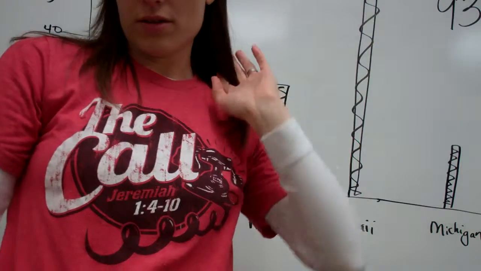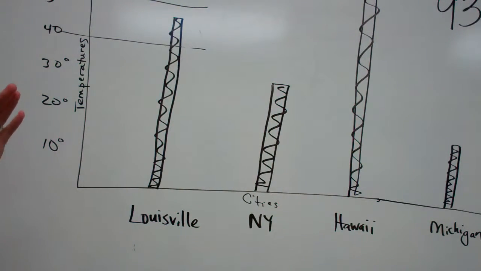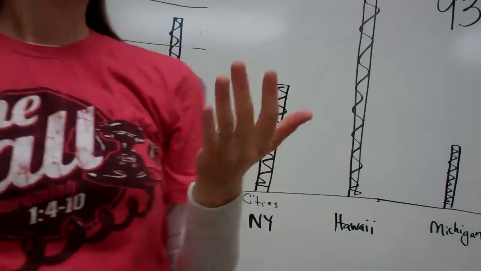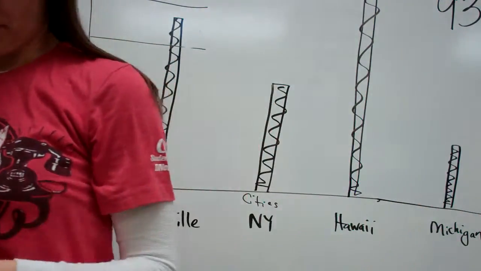But the one, everybody look at the graph. It actually does say temperature. Do y'all see that? We actually know that Rome, Italy is a city. Green and black.